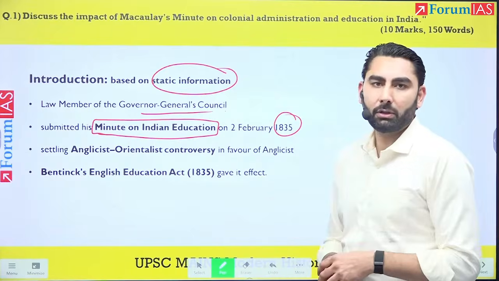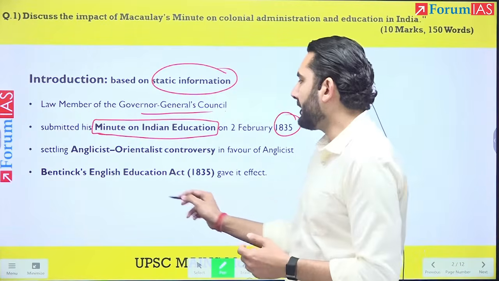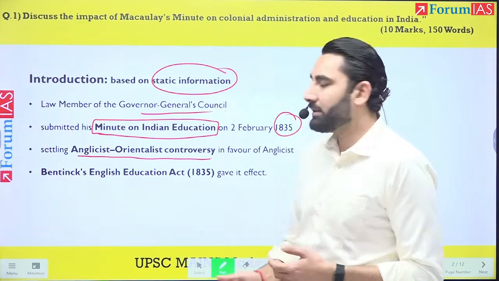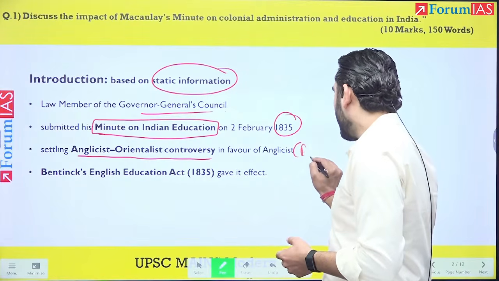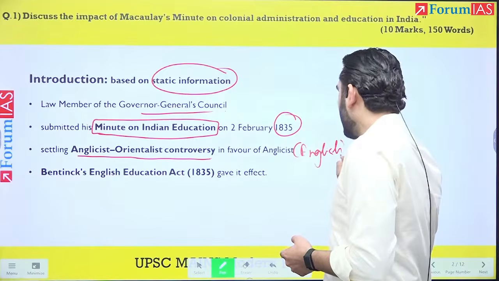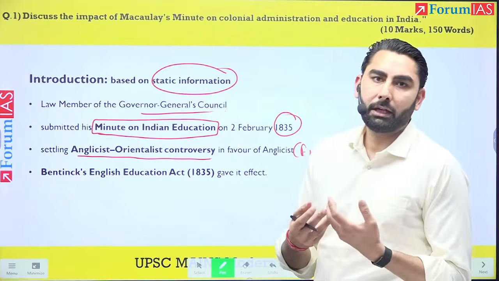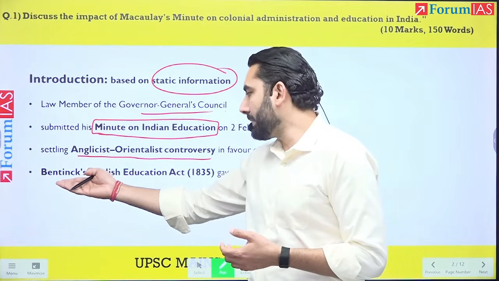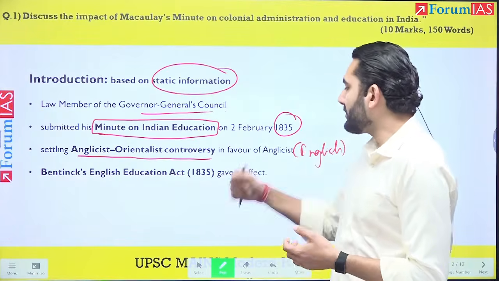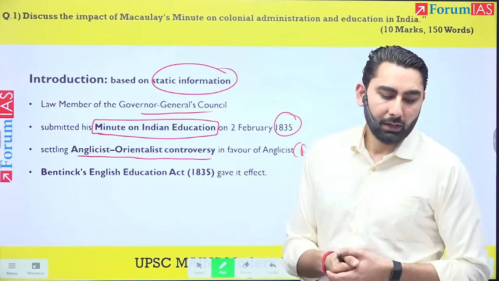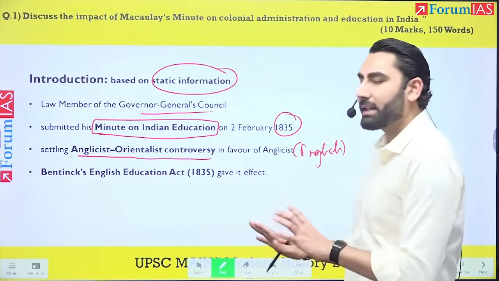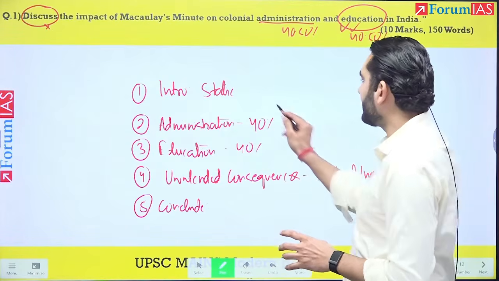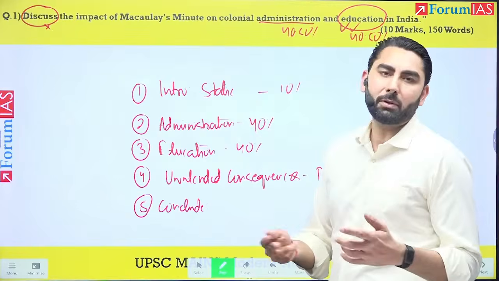Otherwise, you should definitely know the year, 1835. Settling the Anglicist-Orientalist controversy in favor of the Anglicists, and here you could have mentioned in brackets, in favor of English. His recommendations were passed as an act by William Bentinck, the Governor General, as the English Education Act 1835 to give effect to this, right? That is all. One or two sentences maximum, which would take not more than about 10% of your word limit.